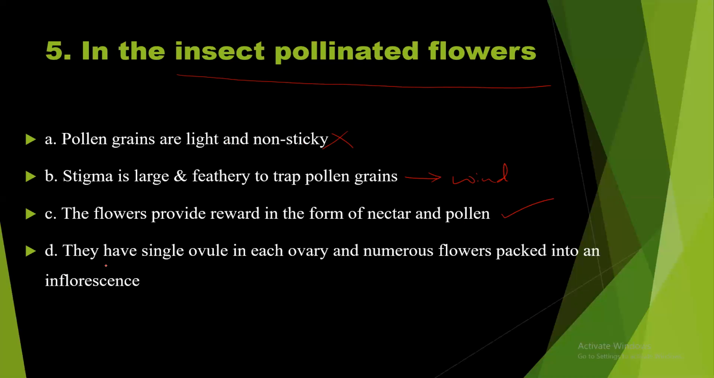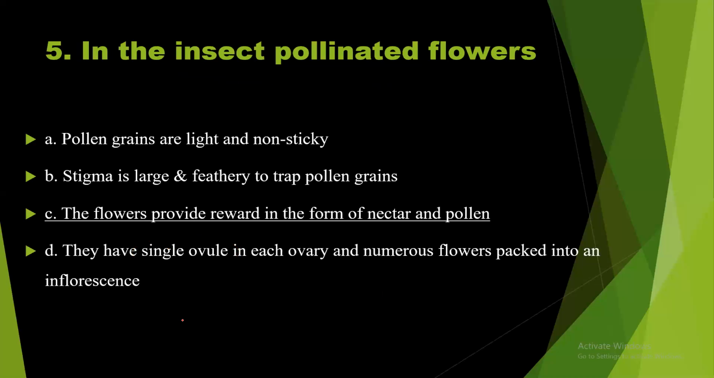What about option D? They have a single ovule. Normally the single ovule is produced by flowers pollinated with the help of wind. And numerous flowers packed into the inflorescence. Again, in the same case. So option C is the right answer to question number 5.